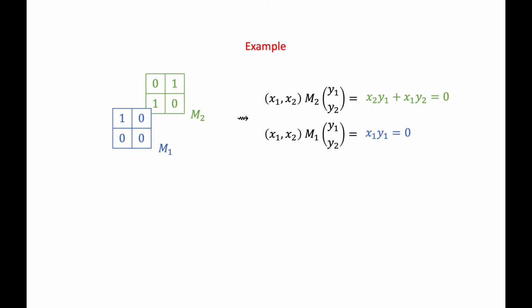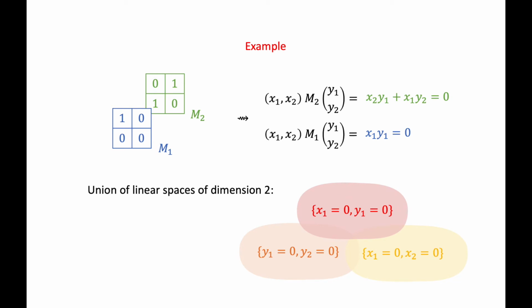The system of equations reads x2y1 plus x1y2 equals 0 and x1y1 equals 0. It's not hard to see that we can write this set of solutions as a union of three linear spaces of dimension 2. For example, it's clear that if we set x1 to 0 and y1 to 0, then we already satisfy the system of equations.